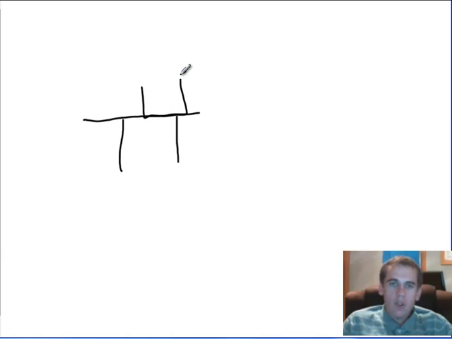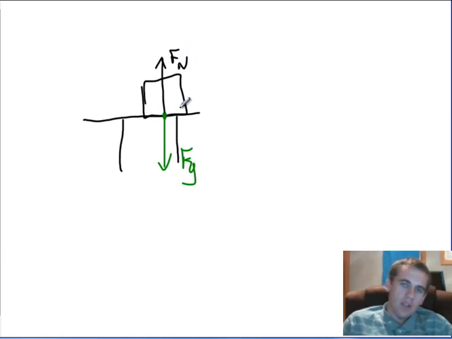What forces act on that book or that block or whatever it is? Normally we think there's two forces. There's the force due to gravity and then there's the normal force. That's true. What exerts the normal force? Well, the normal force is exerted by the surface, by the table, on the object. That means that this object is actually exerting a force back on the table, which makes sense. Gravity's pulling down on the block, and so the block's actually pulling up on Earth.